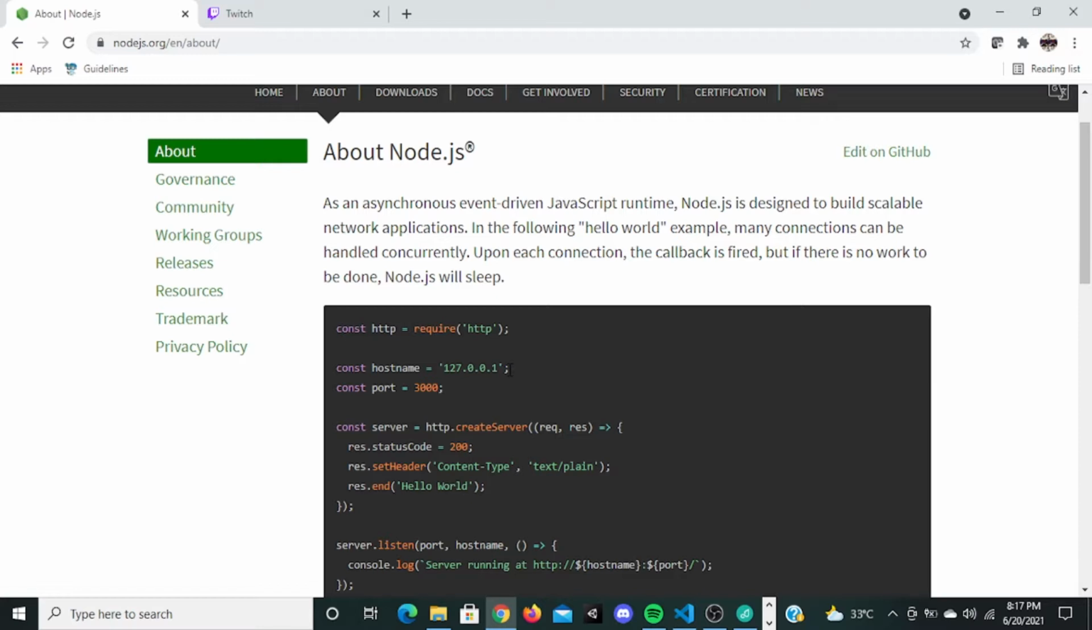Is there any doubt in this? Do you guys know what a front end is, what a back end is, and what a database is and how it works? Is there any doubt? You can ask me right now. Clear? Yeah, nice. Yeah, so let's move on.